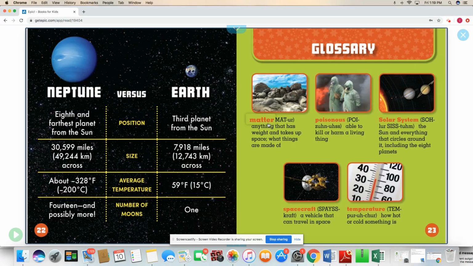And here's our glossary. It's just showing us some of those important key words that we were able to figure out the meaning as we read. But if you had any questions about the actual definition and you wanted to check it out, you could always look at the end of the book in the glossary, okay?